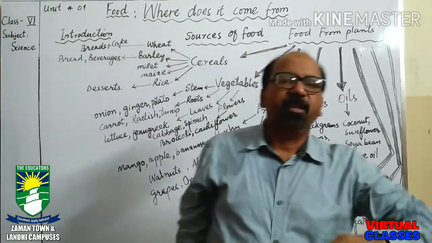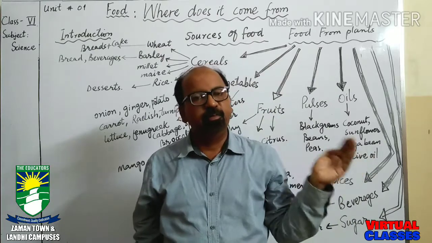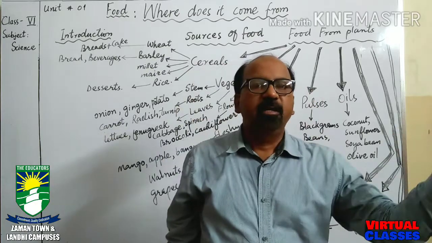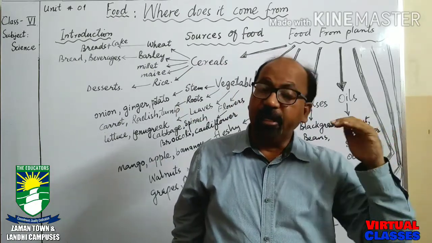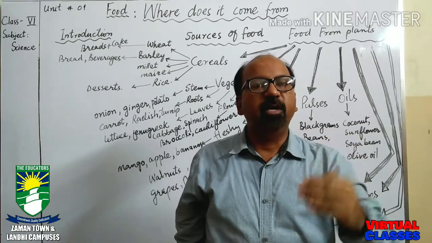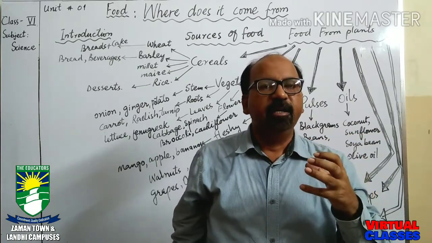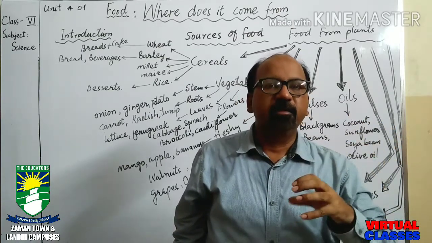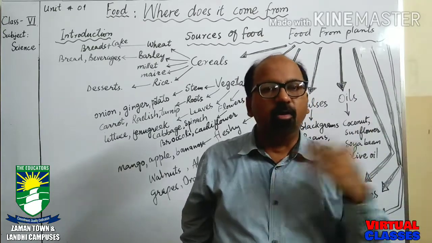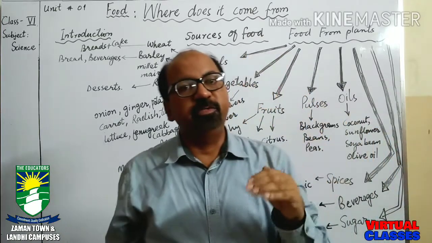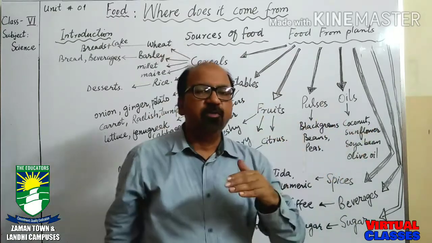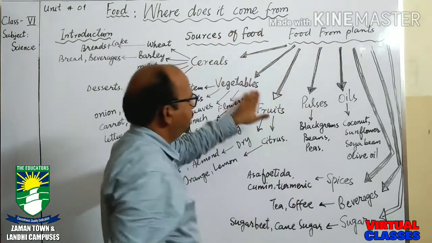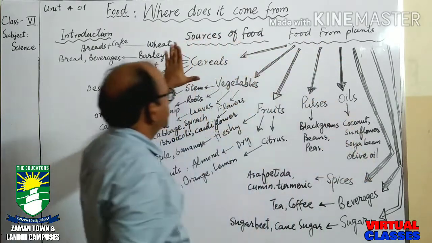For example, if we go back from school and we are very hungry, and the aroma is coming from our house, and if it is the aroma of our favorite dish, definitely our hunger becomes more. It means that we need this food, and there are a lot of foods. There are some foods which we like too much, and these foods are coming from the plants. The foods coming from the plants have different types, and here are some types.